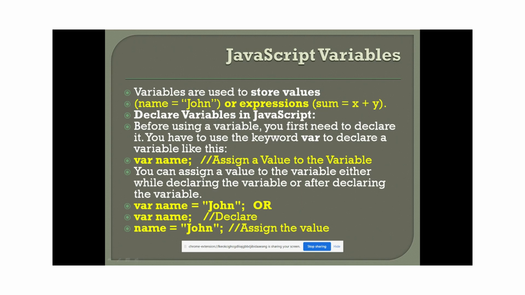JavaScript provides the var declaration, so by using var, we can declare our variables, like this way, var name. There are two ways we can declare. We can declare a variable and after that assign the value to it, or we can declare the variable with the value directly. Here I'm showing both, var name equal to John, which declares and assigns in one step. Otherwise, we can declare a variable first and assign the value later. This way, JavaScript provides variable declarations, guys.